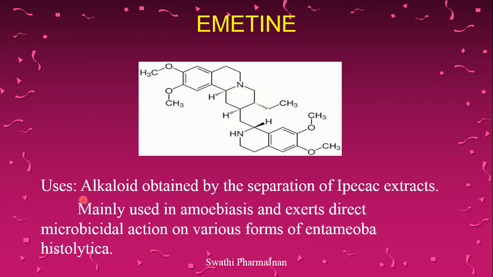Uses of emetine: it is an alkaloid which is obtained from Ipecac extracts. Ipecacuanha is a plant extract which will give emetine. That is the alkaloid which is used in the treatment of protozoal disease. It is mainly used in amoebiasis which is caused by Entamoeba histolytica, and it exerts direct microbicidal action on various forms of Entamoeba histolytica.